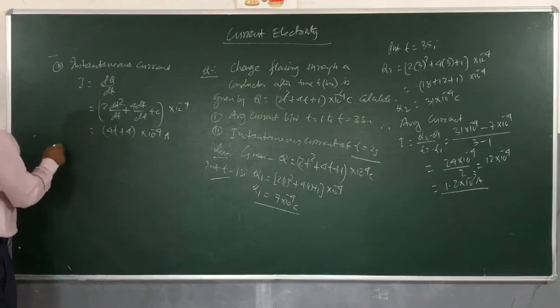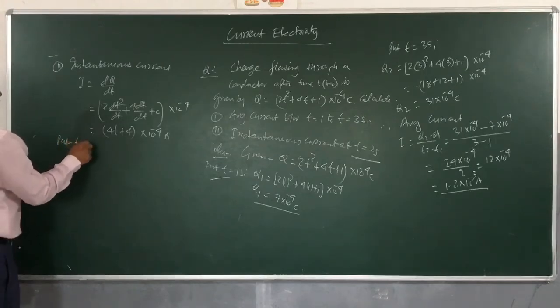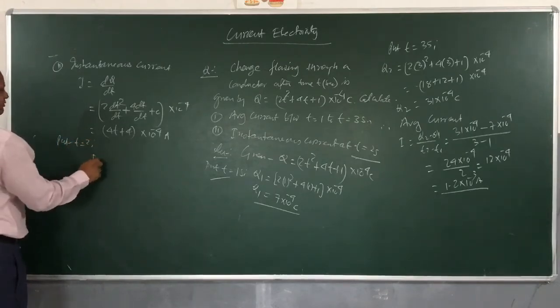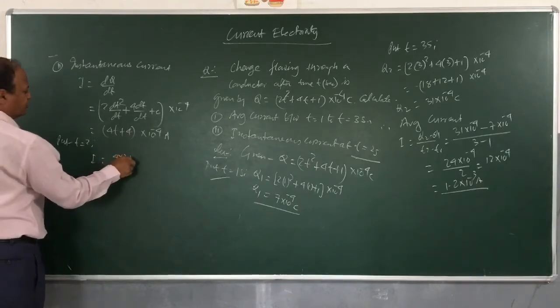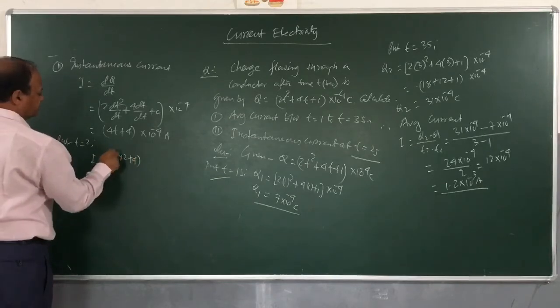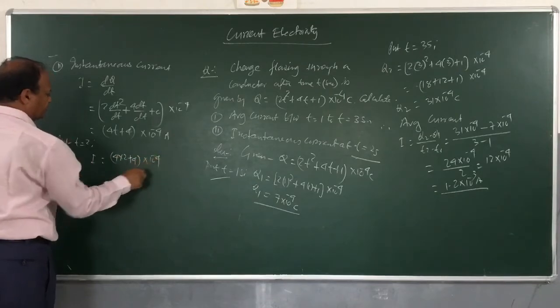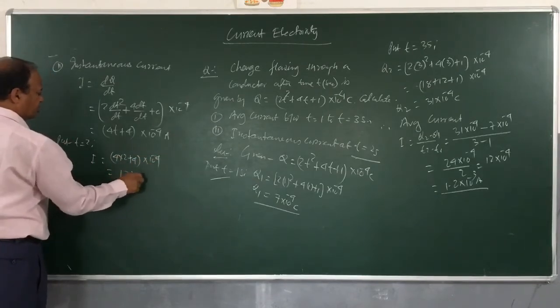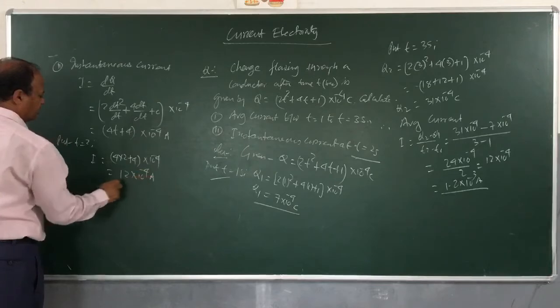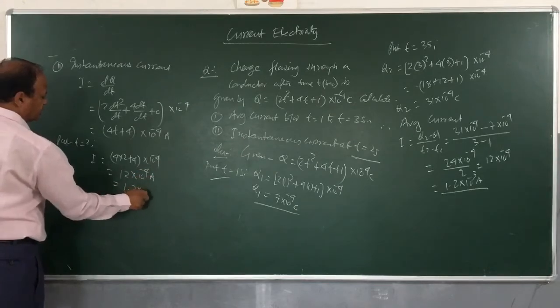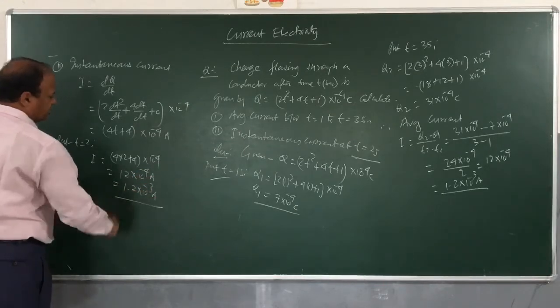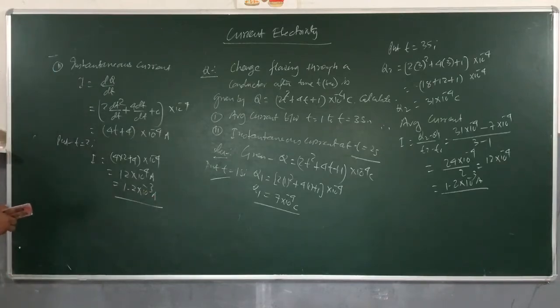And we will put t is equal to 2. So I will be 4 into 2 plus 4 into 10 power minus 4. So 12 into 10 power minus 4 ampere, which is 1.2 into 10 to the minus 3 ampere. So the instantaneous current you are finding here is the same as the average current.